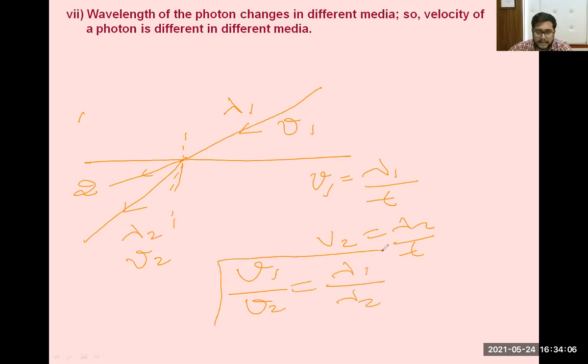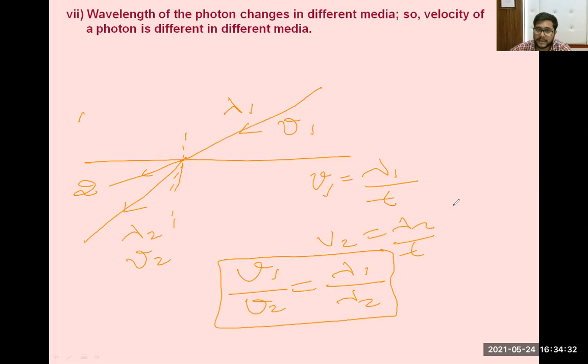This is a very important concept for your geometrical optics, or optics part 1. Where we discuss optics, this is a very important relation we will develop for light: whenever light travels from one medium to another medium, the wavelength of the light will change.